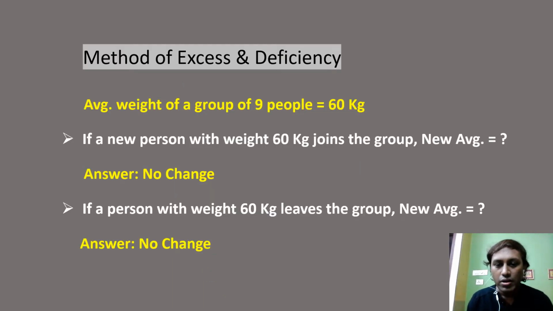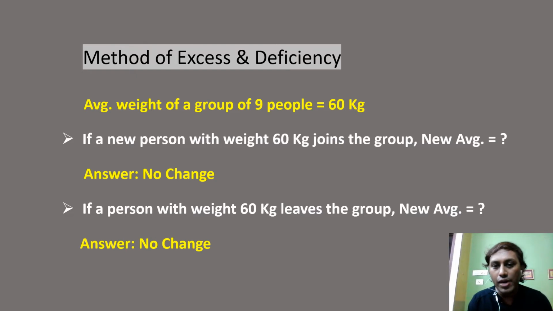Today's video is basically on a cool shortcut approach to solve average problems faster. This approach is generally known as the method of excess and deficiency. Simple, a shortcut approach which is basically some common sense. We use this to solve average problems faster.